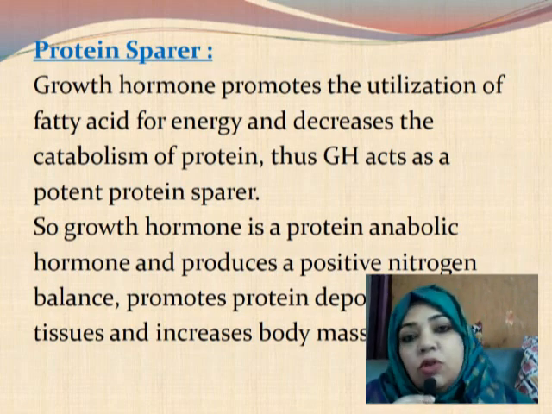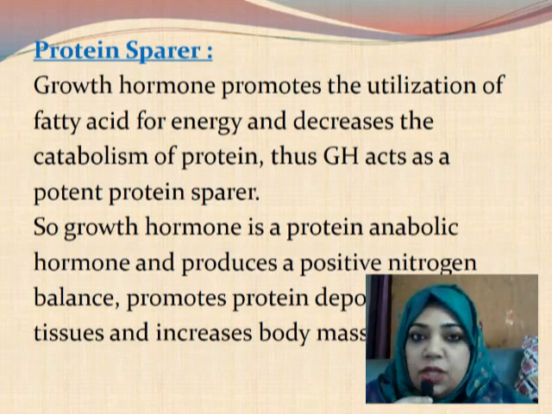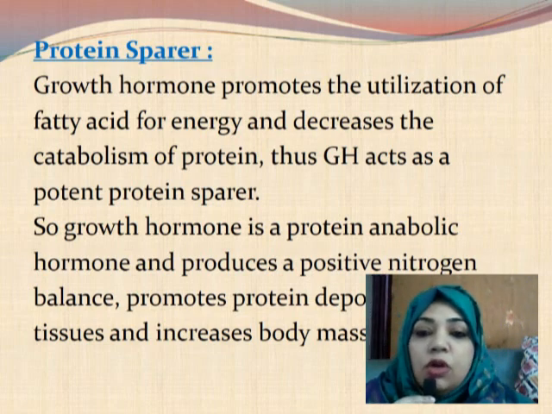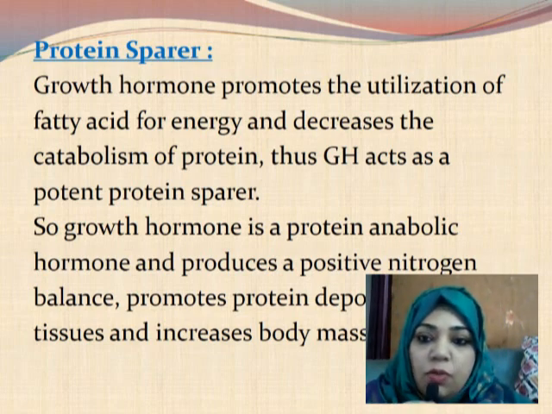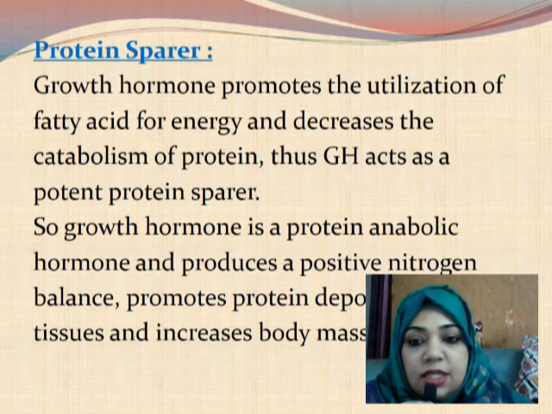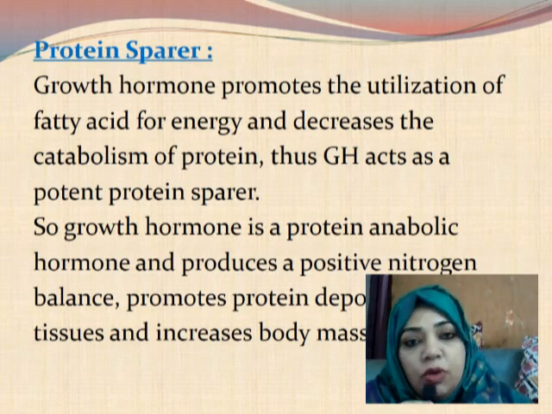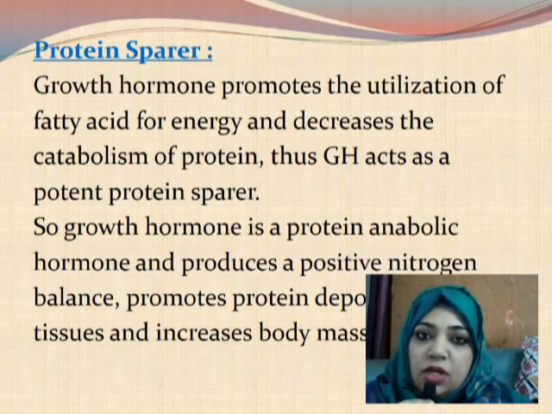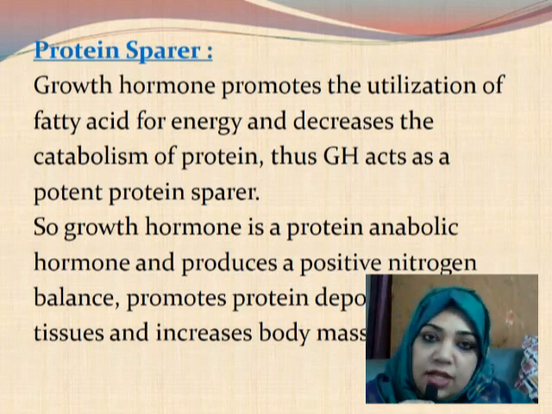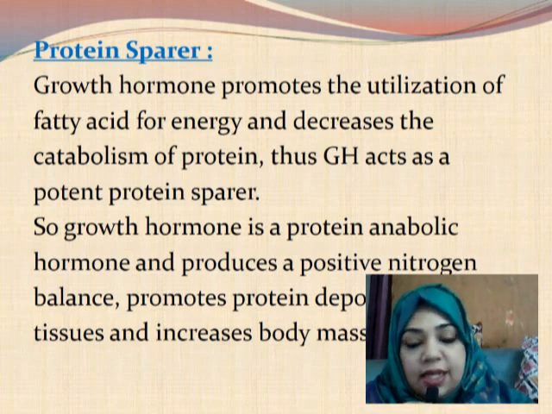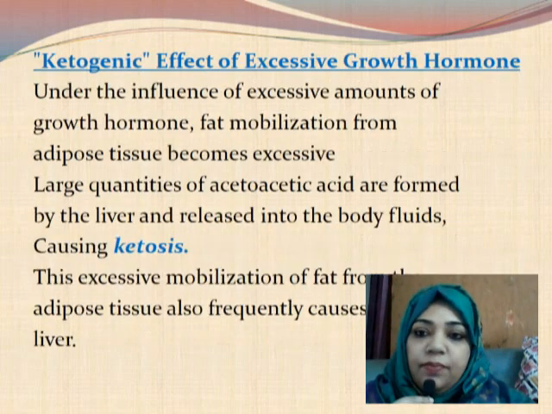So we are calling growth hormone a potent protein sparer. Growth hormone is a protein anabolic hormone and produces positive nitrogen balance, promotes protein deposition in the tissues, and increases body mass. So this is how growth hormone increases our body mass by acting as a protein sparer.